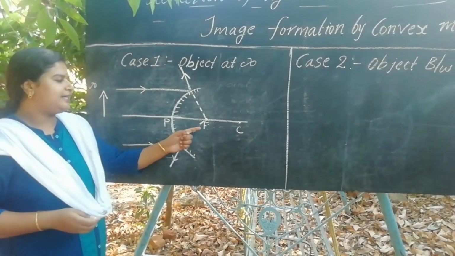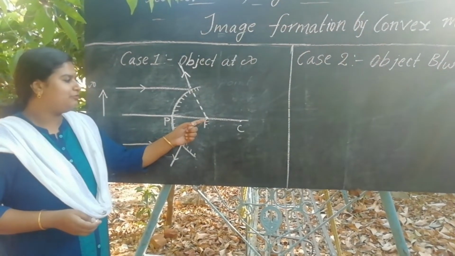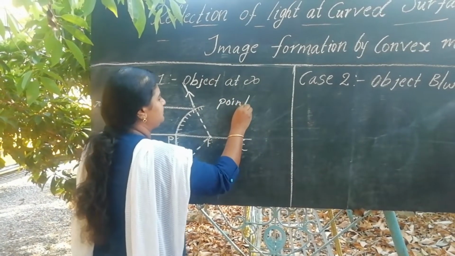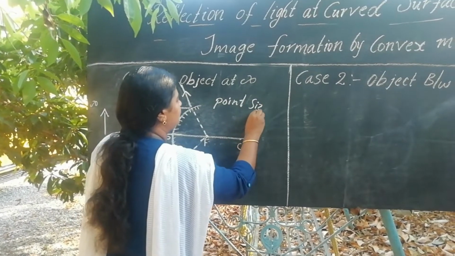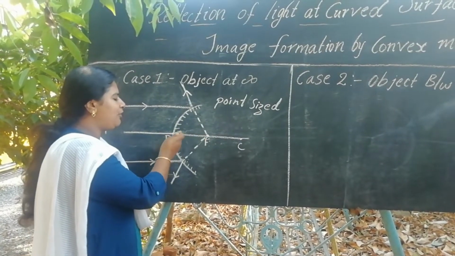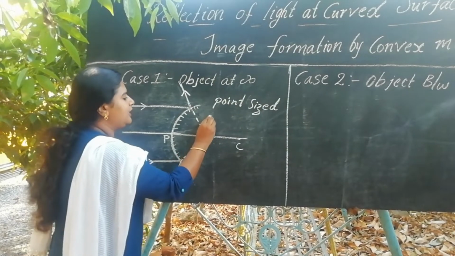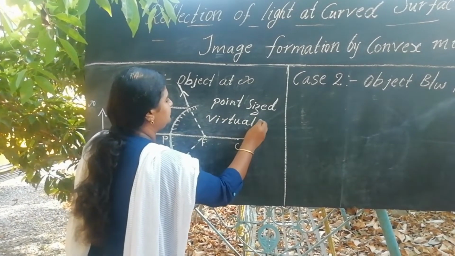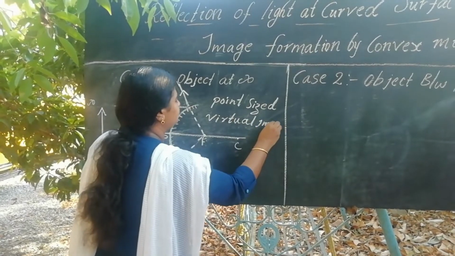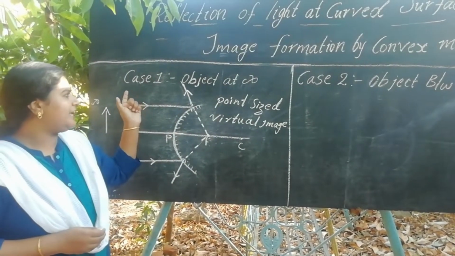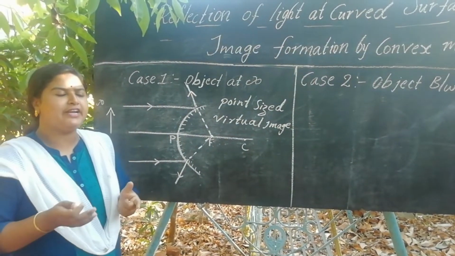So we can say that a point-sized image is formed at focal point. And we know that the image is formed behind the mirror. We can call it a virtual image. So this is case 1 when the object is placed somewhere at infinity.